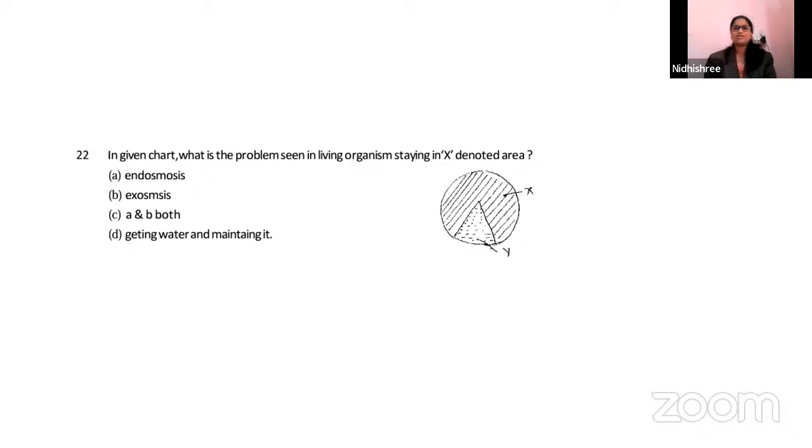Akshay, option C. There is a fight between option C and option D. Let us see who wins. Option C, that is A and B both, is the right answer. Nagraj also voted for option C.